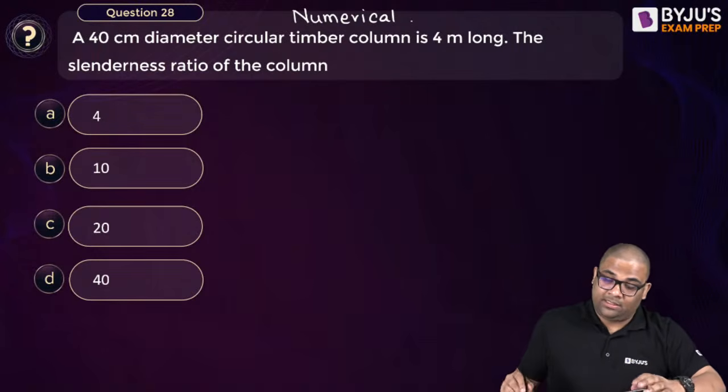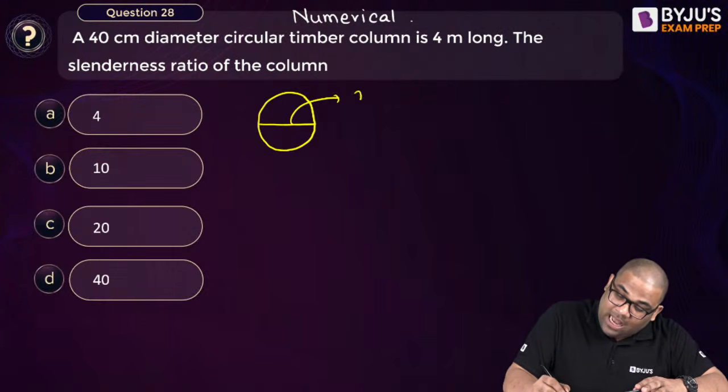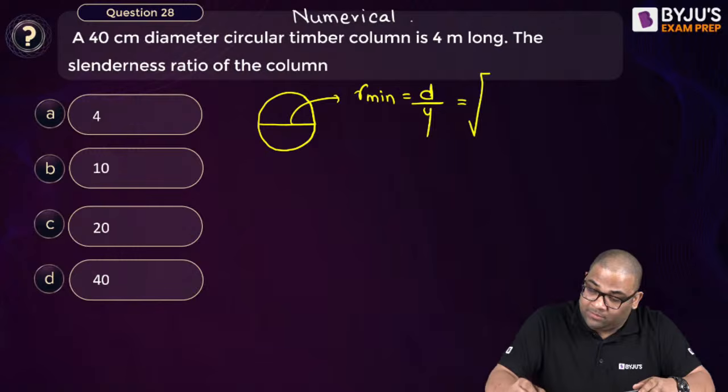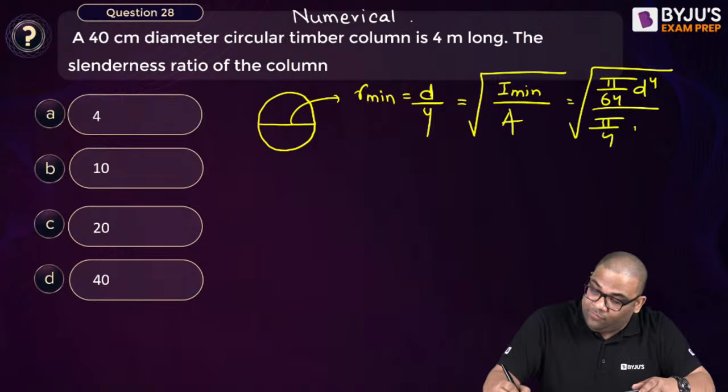Now this slenderness ratio. Remember that for a circular cross section, R minimum is D by 4. Remember this, it is helpful in many subjects. It is I minimum by area. I is pi by 64 d to the power 4 and area is pi by 4 d square.